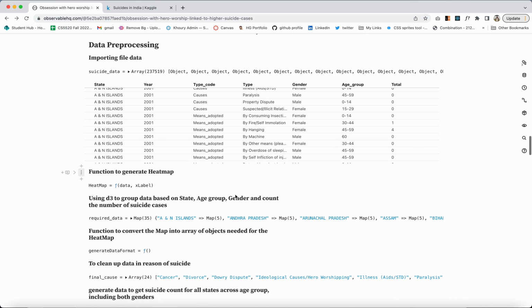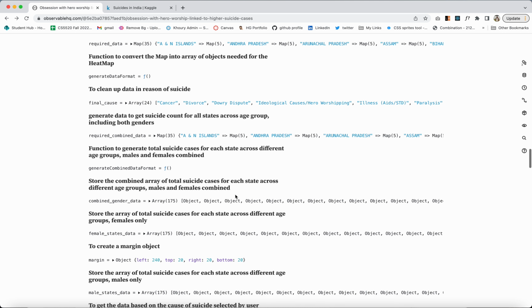At the end, I would like to conclude that there are lots of trends and patterns which are being seen in the case of suicide cases in India. I would just like to conclude that people should not commit suicide for whatever the reason is, and reach out for help if there is something. Thank you.